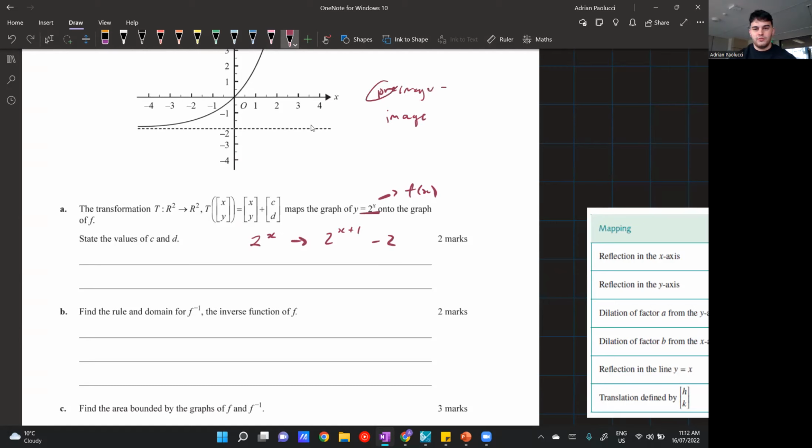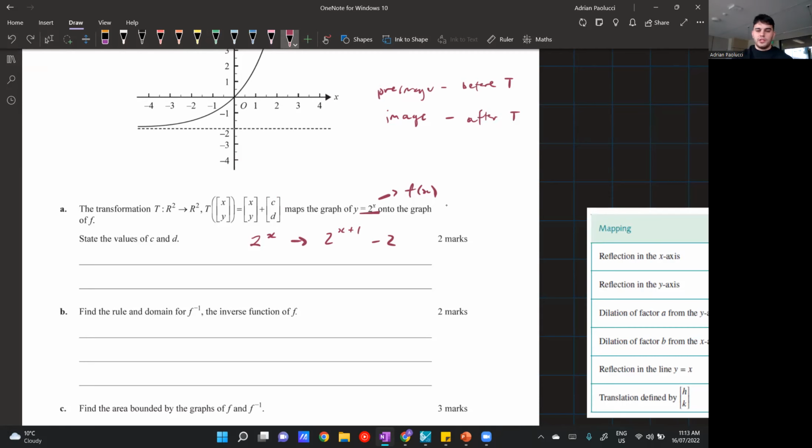So pre-image, pre implies that it's before transformation, and then image is obviously the one after transformation. So if they use those two terms, just keep in mind that that's what they mean. Now, we know what function we start with, we know what function we finish with. We just have to figure out what transformations are happening, and hence figure out C and D.